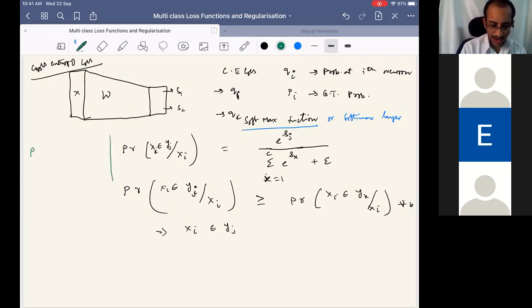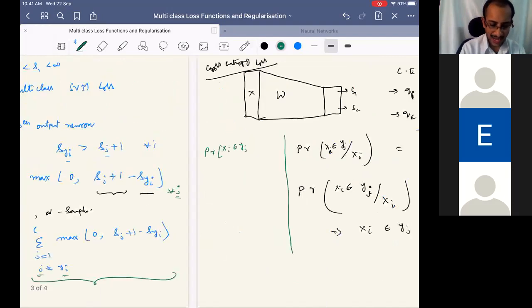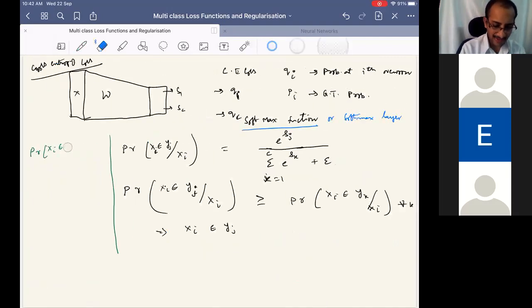Assume that we don't want to jump directly into this. The probability we want to give is that X_i belongs to Y_j. This j can be any of these labels, not necessarily the correct label. In other words, we can write that X_i belongs to the jth label, given X_i. This is what we want to write. So what are the other options you think?